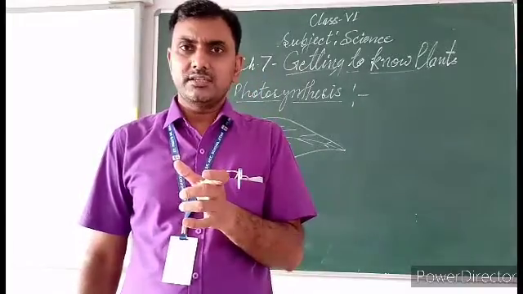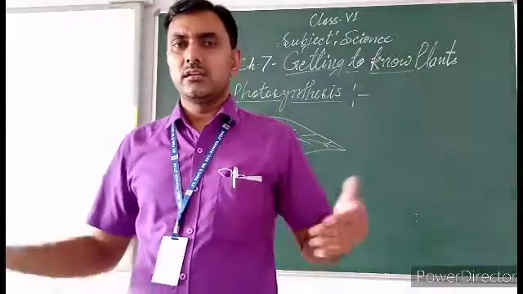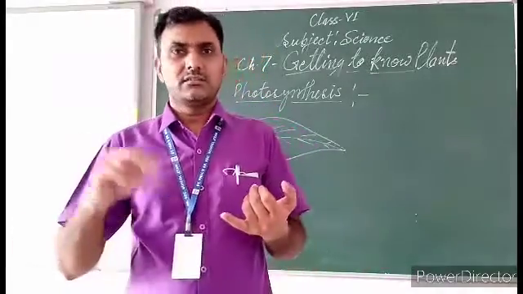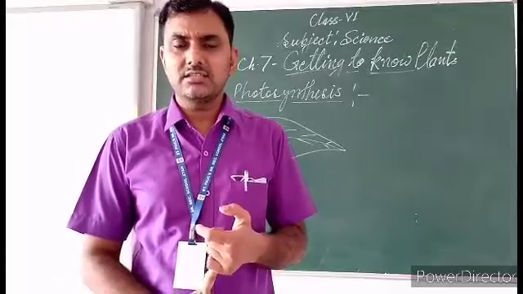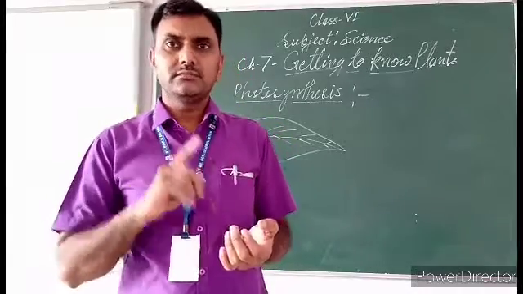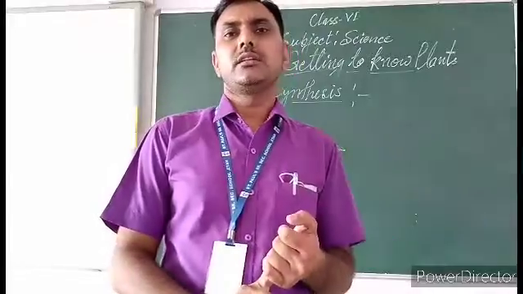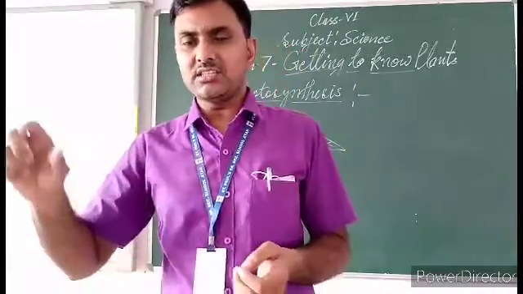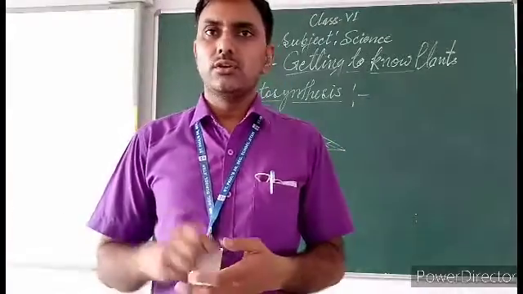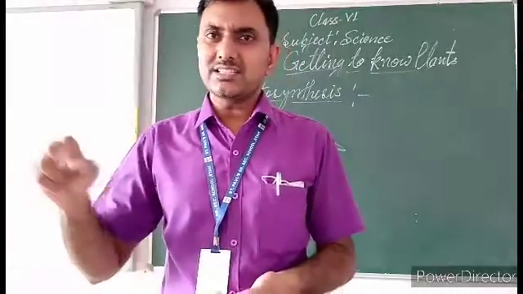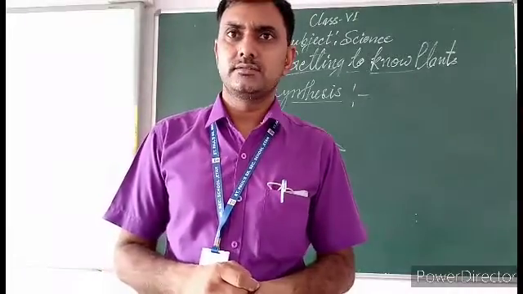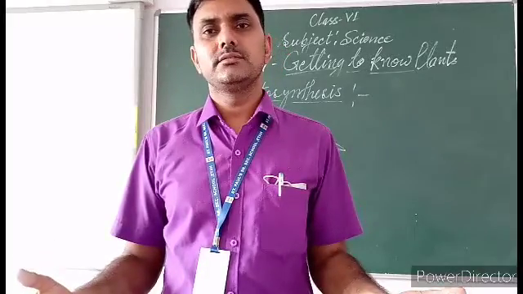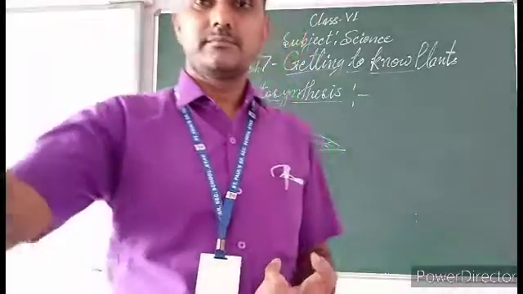Carbon dioxide gas is taken in. Sunlight, carbon dioxide gas and chlorophyll: in the presence of chlorophyll, the product is glucose, sugar, plus O2, oxygen. Very simple.